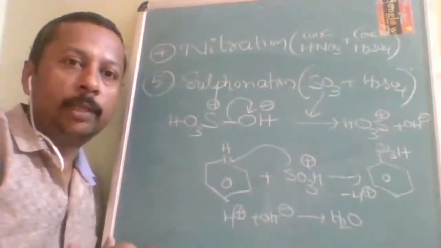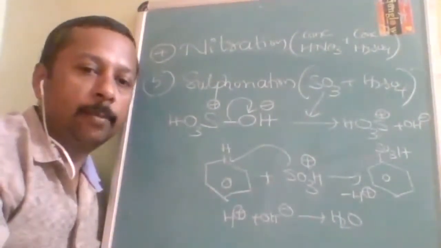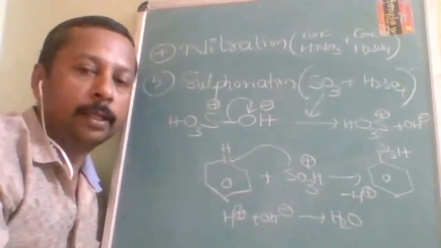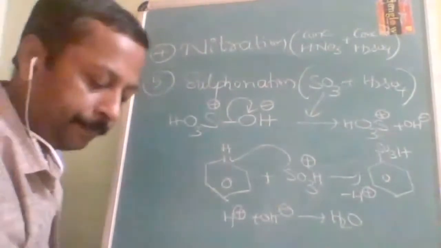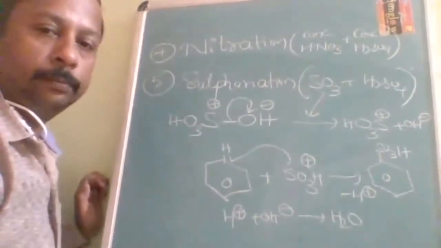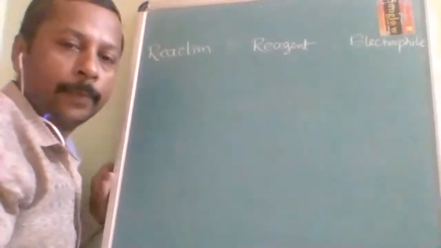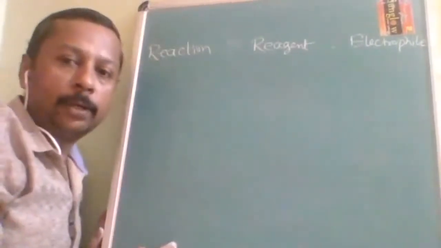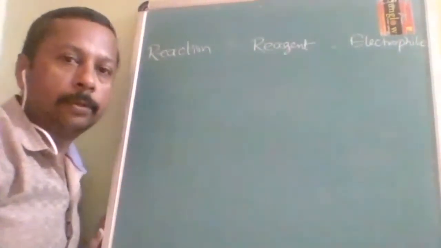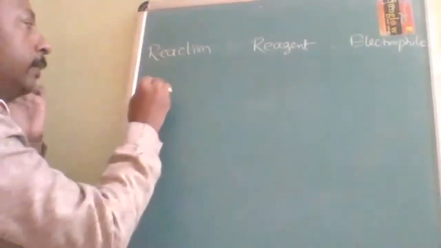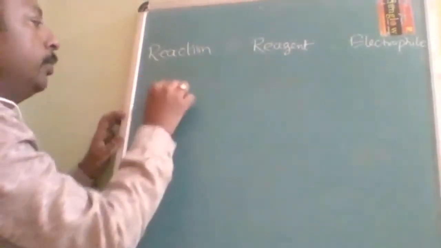Now I am going to give you one table, in tabular form, where you will understand all the reagents together. We are going to summarize everything, and this is going to be very helpful. First reaction is halogenation.